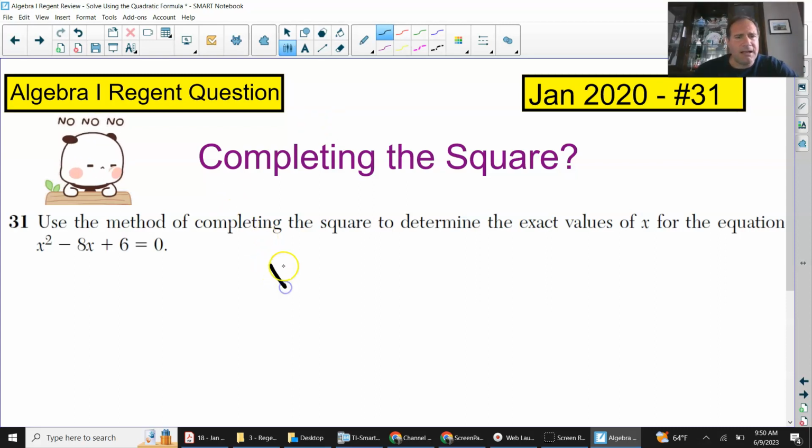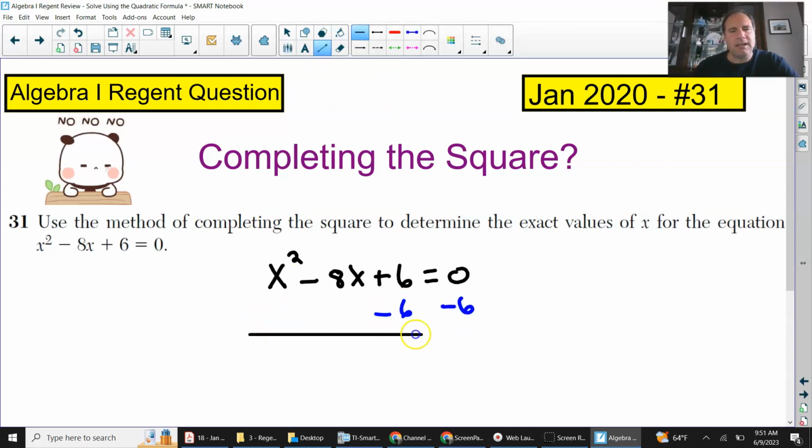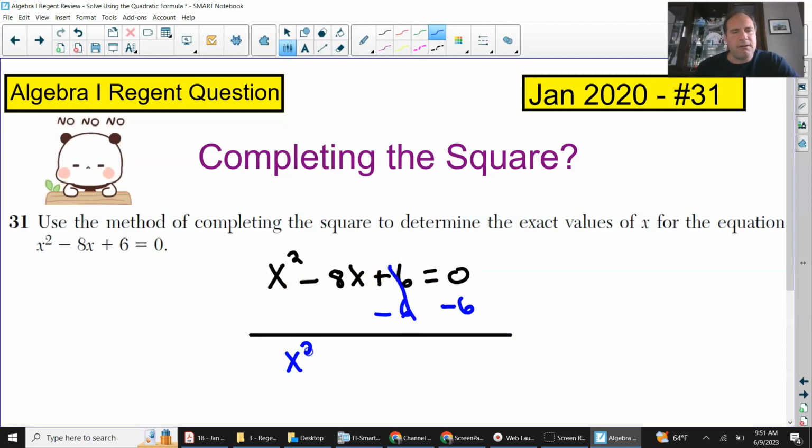So the first thing that I always do is I rewrite what they are giving me. To use completing the square properly, you have to get the c, the constant, over to the right side away from the x squared minus 8x. So the first thing that I'm going to do is subtract 6 on both sides to get that constant over to the right side. So we have x squared minus 8x equals negative 6.